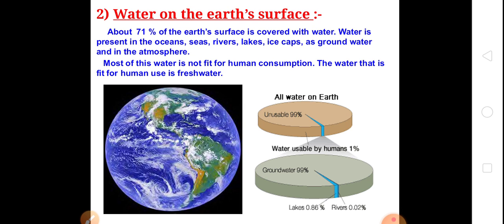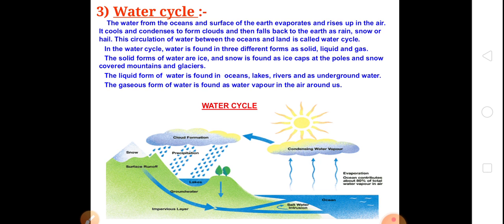Second, liquid: water present in ocean, lakes, rivers, etc. is liquid water. Number three, gaseous, that is water vapor, like the water vapor present in the air around us. Okay, clear children?